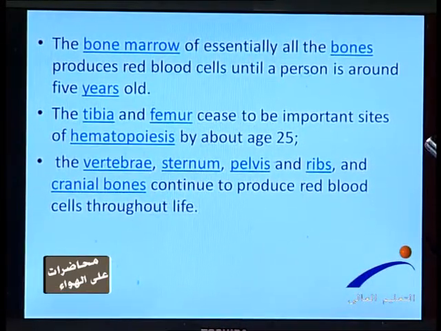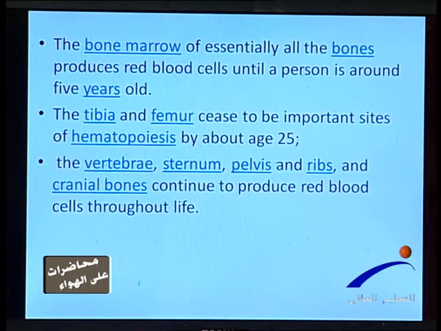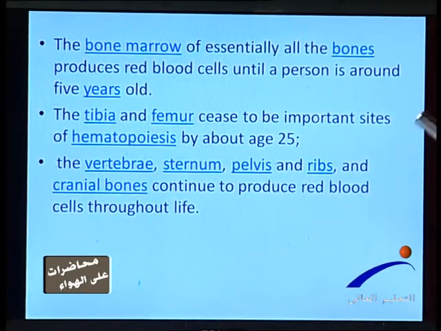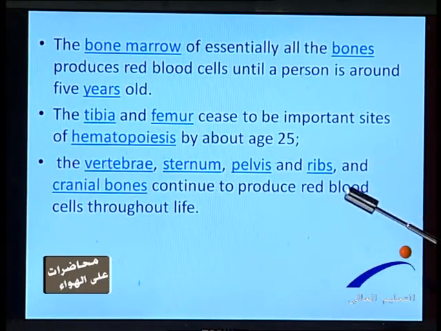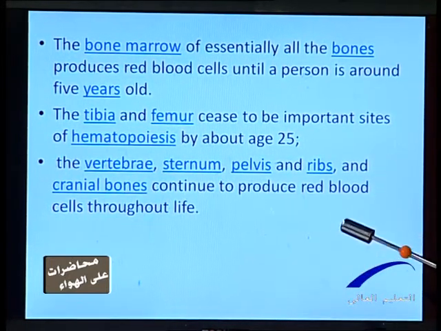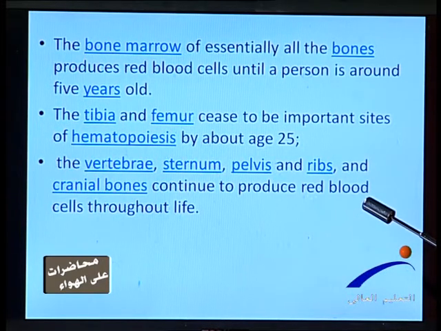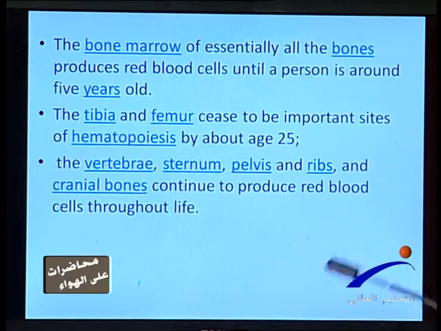The bone marrow in essentially all the bones produces red cells until a person is around 5 years old. Where is the location of this bone marrow exactly? Tibia, femur, vertebra, sternum, pelvis, ribs, and cranial bones.